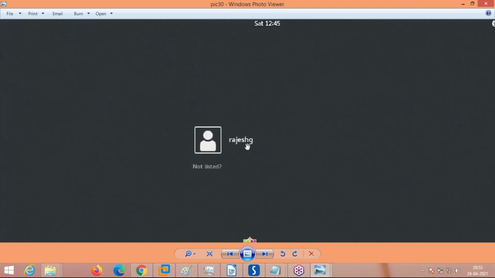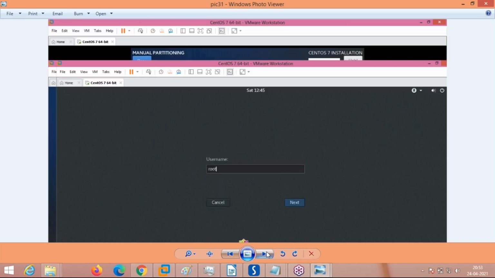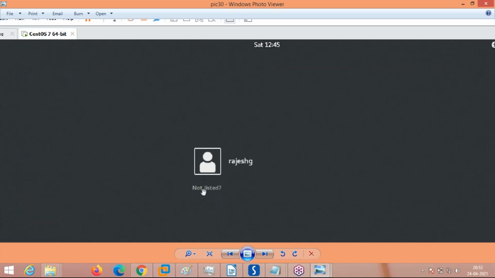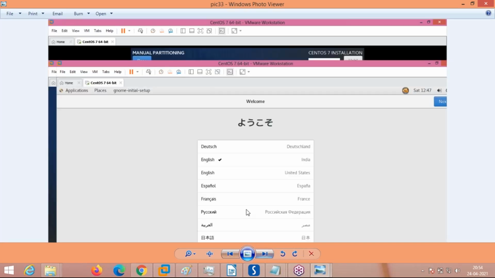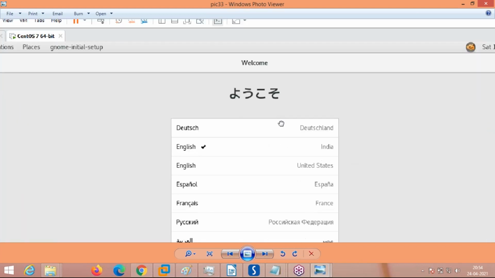Here it is asking Rajesh Ji is the user. But I don't want to log in as Rajesh Ji, the normal user. I want to log in as root. Root is the administrator in Linux. So right click like this, and click on the not listed option. If you click it, it will ask for login. Here, for username, type root, give the password and enter. Now it will show the screen like this.